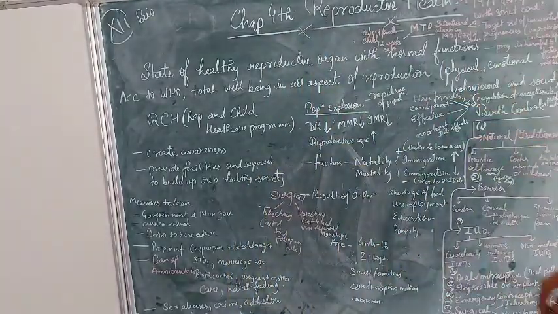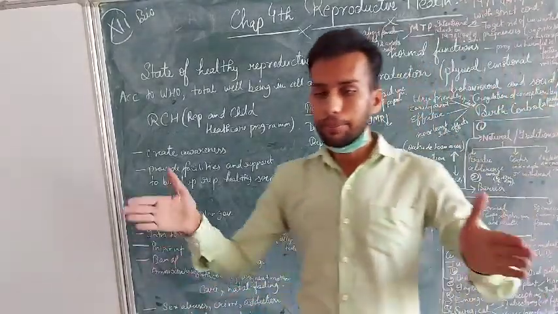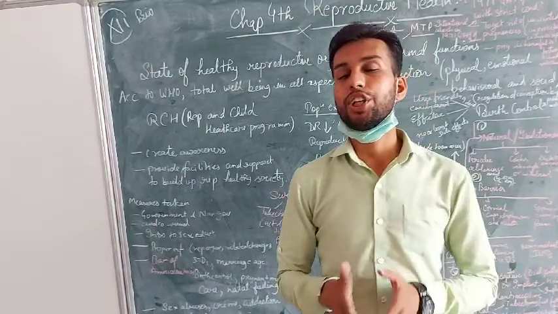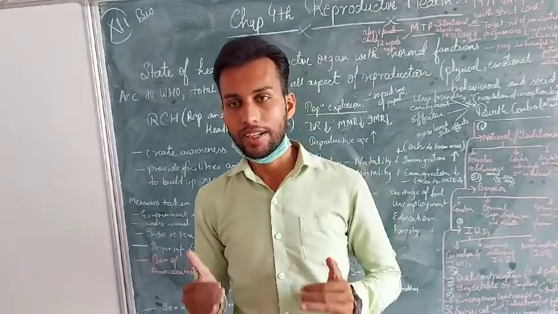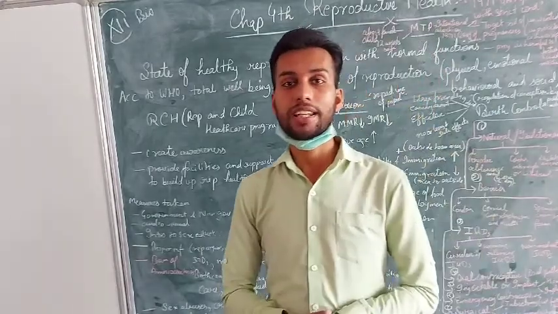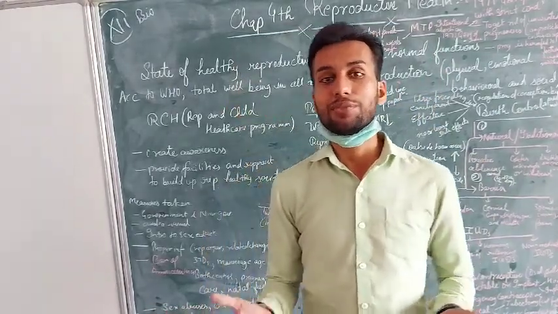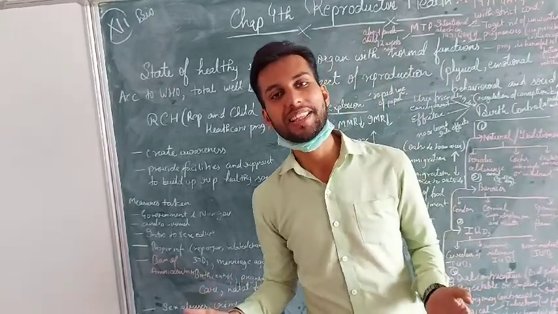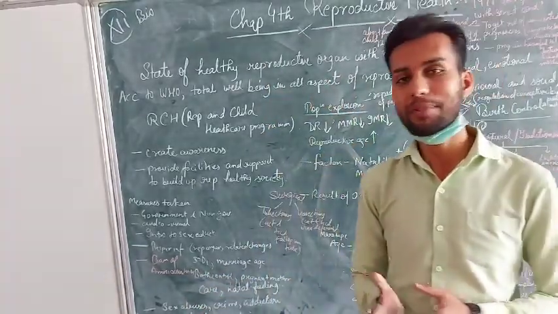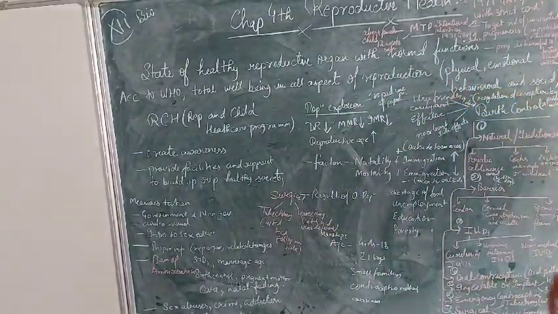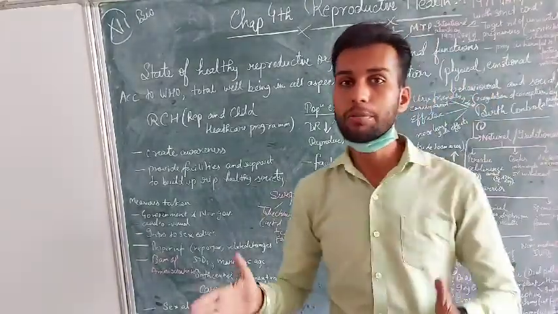Now, referring to the physical: the person who is in the reproductive age should be healthy and fit in order to get good, healthy progeny, as well as increase the future population, giving rise to a healthy and disease-free population. So he should be physically fit. And the next is the emotional: he should be emotionally fit.